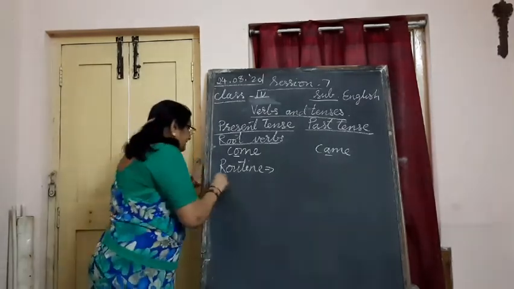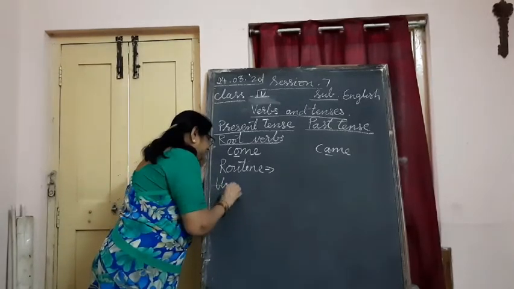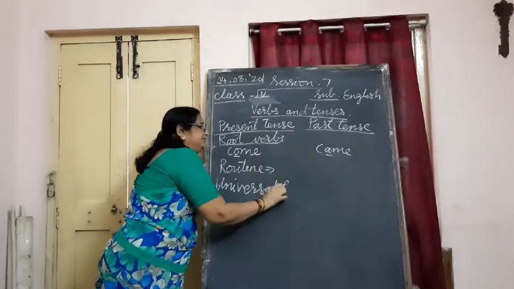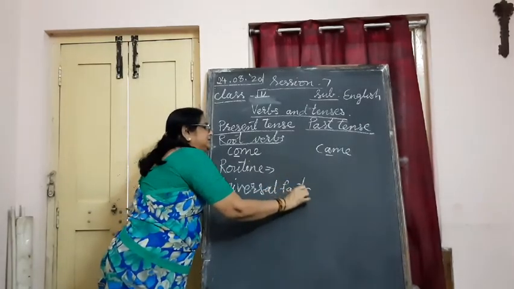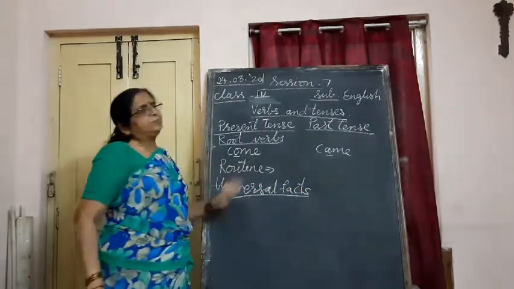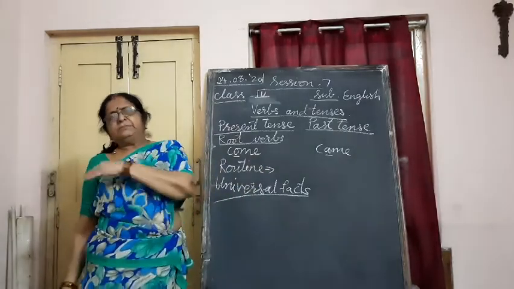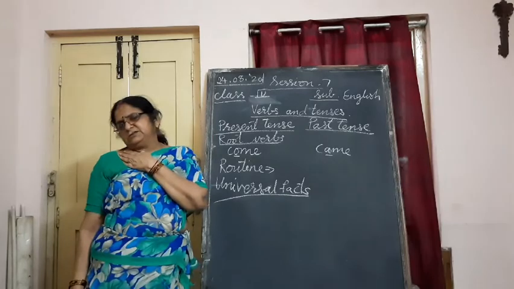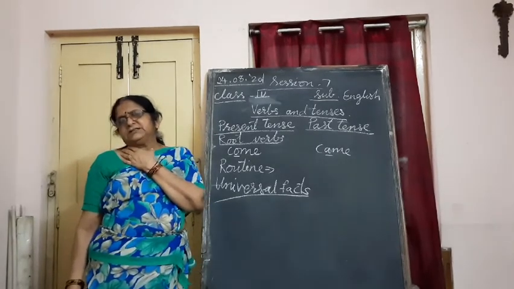Then for facts, universal facts. Universal facts mean things which happen every time at the same time, which never change. The sun rises in the east. The sun sets in the west.